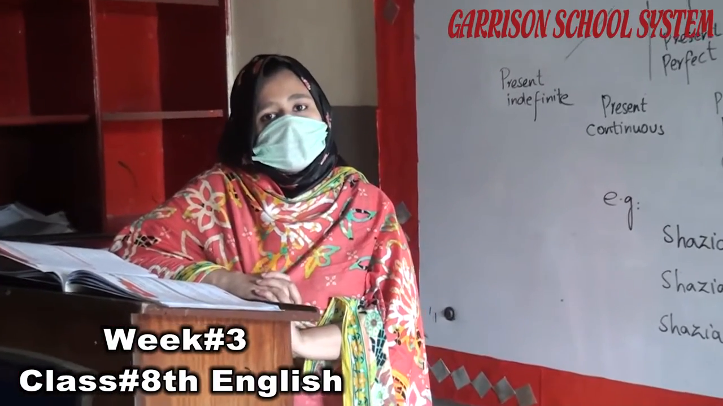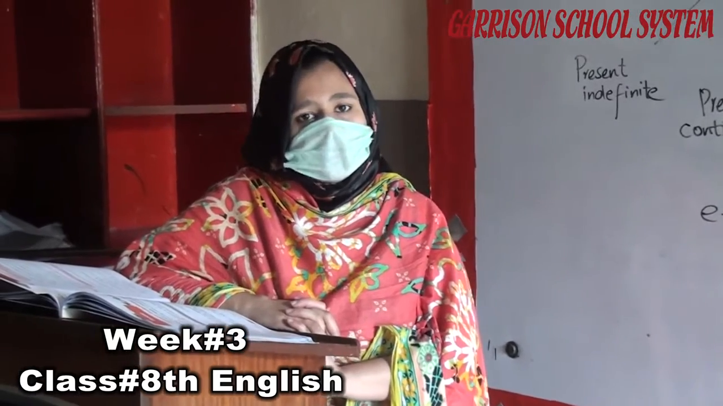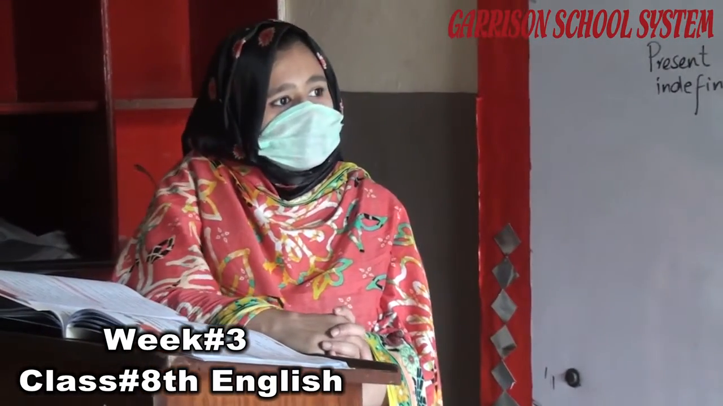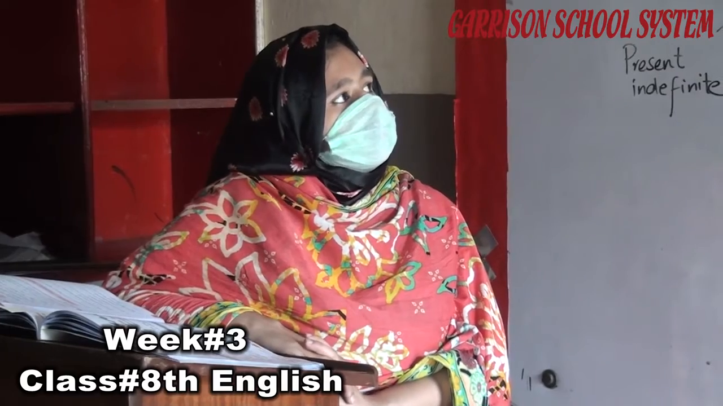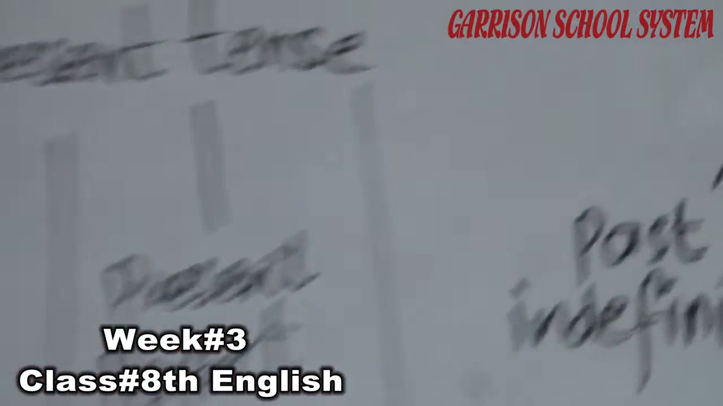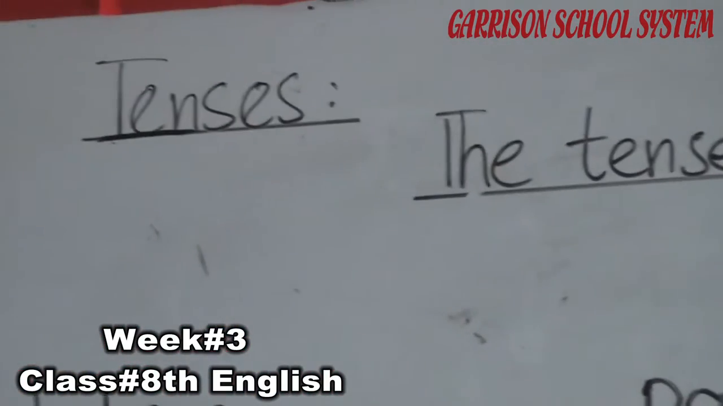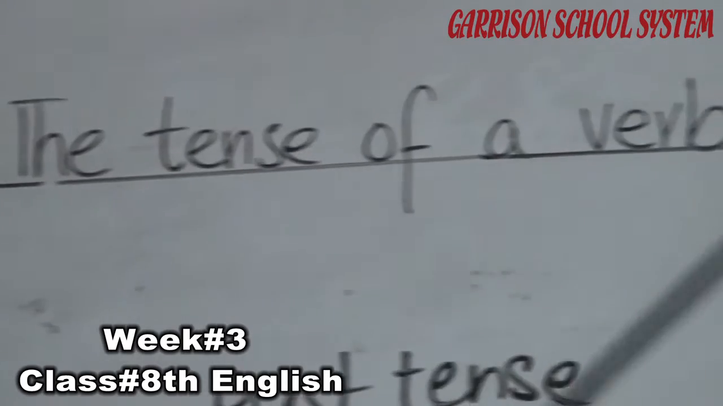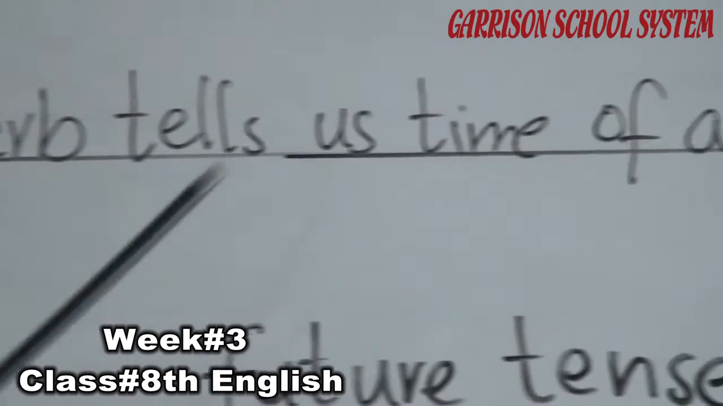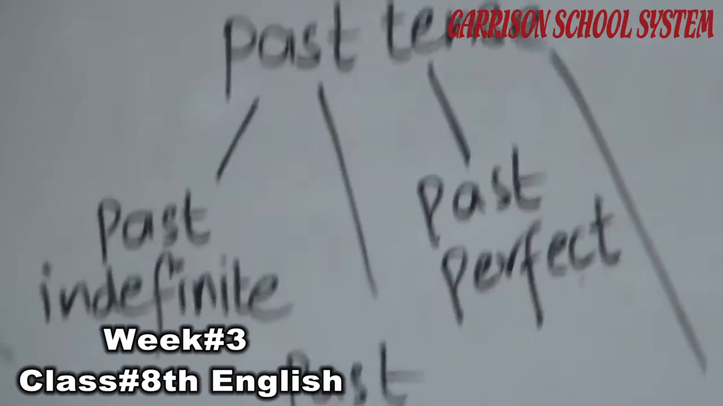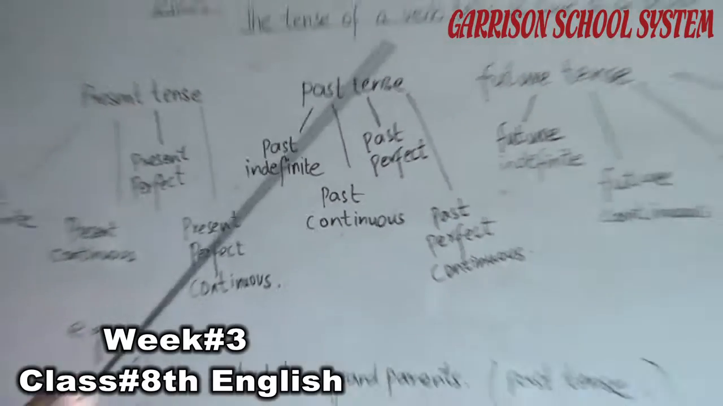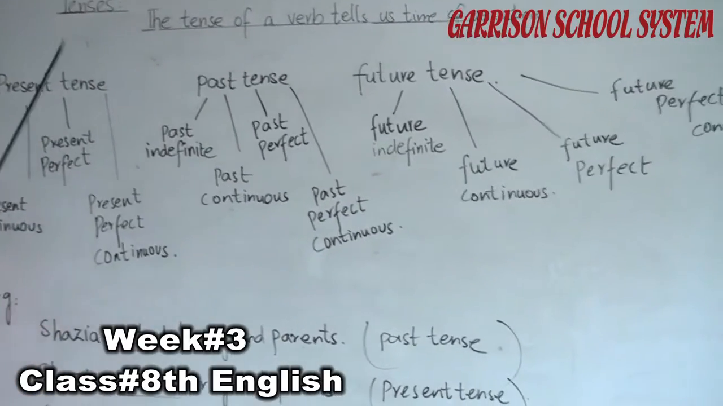And I also hope that you have done your previous homework of unit number 1 and unit number 2 given to you. Now today we are going to discuss tenses. What is a tense? The tense of a verb tells us the time of an action, at which time that action happens. There are 3 main types of tenses: present tense, past tense and future tense.